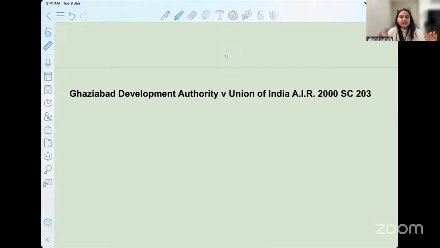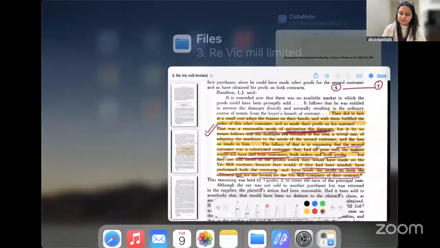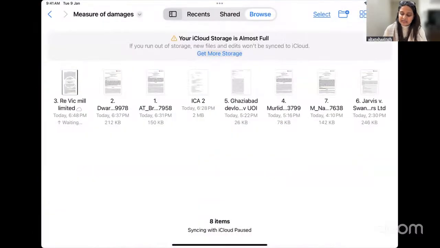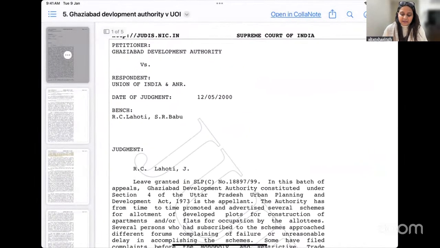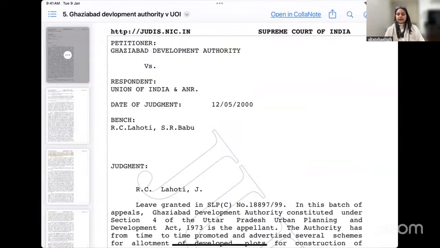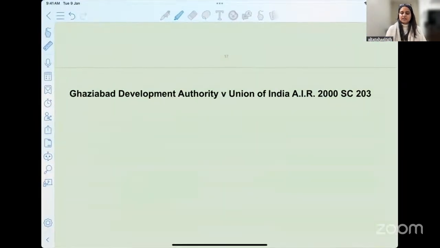The idea of giving compensation is on the basis of the profit that you are generating, the benefit that you're going to get from this particular commercial transaction. So if any mental agony or pain of that sort happens, what are we supposed to do in this situation? We have the next case law here, Ghaziabad Development Authority versus Union of India. I have mentioned this as the first case law.